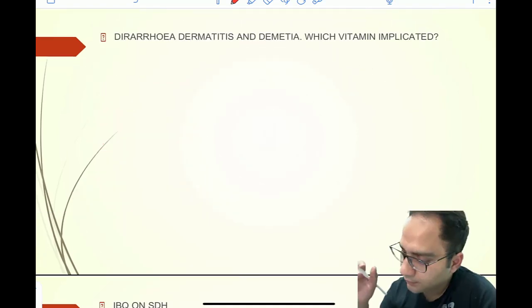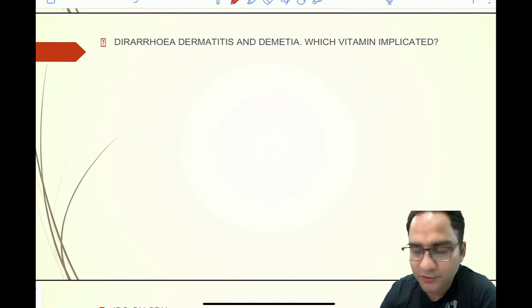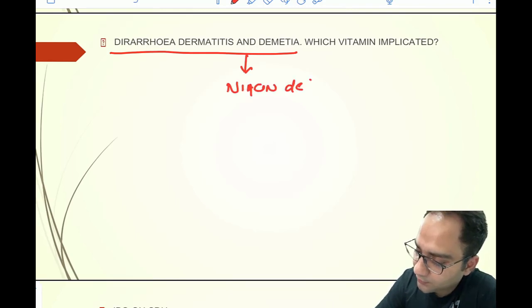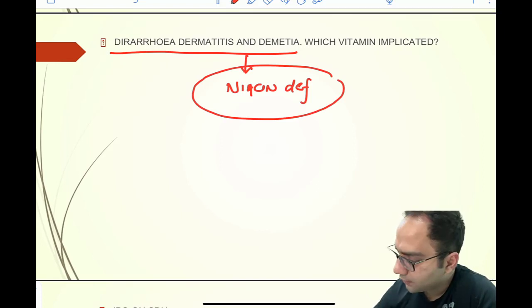Okay. Next question was asked, you are having diarrhea, dermatitis and dementia. So you are very much aware of the fact that you see this in niacin deficiency. And it's a very common PYQ that has been asked. So nothing more from this area basically.